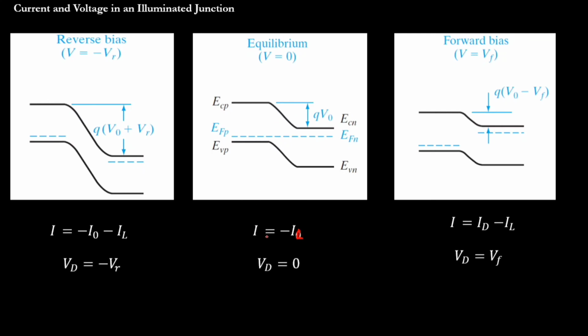So the current is only because of the photon falling. The applied voltage is zero. But here the applied voltage is VF, forward bias. So because of the forward bias, there will be definitely a normal diode current from P to N, and because of the light fall, there will be a small current opposite that direction, that is IL. So this is how a photodiode works.